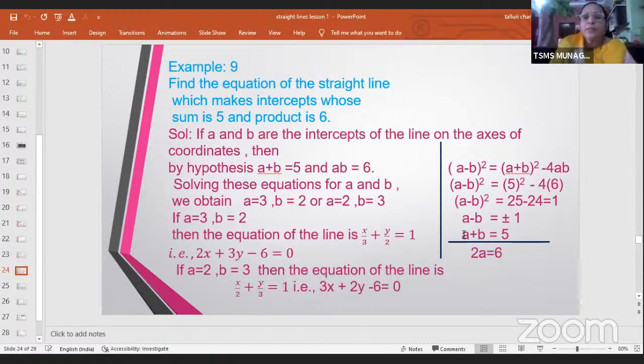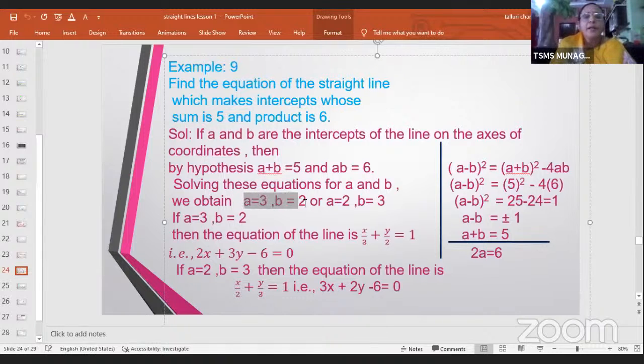Now if you solve these two equations, A minus B equal to plus or minus 1 and A plus B equal to 5, then we can cancel B and B and you get 2A is equal to 6 if I take plus 1. 2A will be 4 if I take minus 1. So if I take 2A is equal to 6, I would get A equal to 3 and B equal to 2. Is it not? This portion I will get.